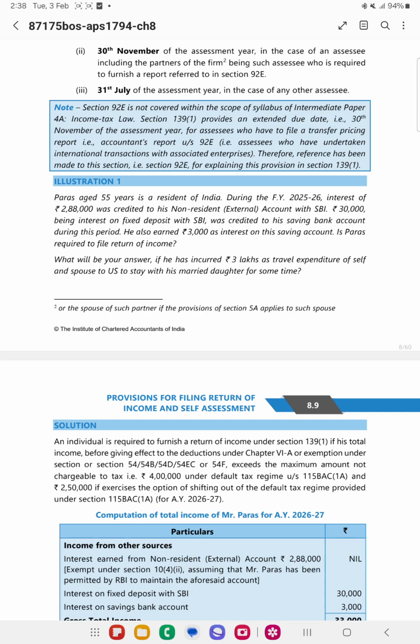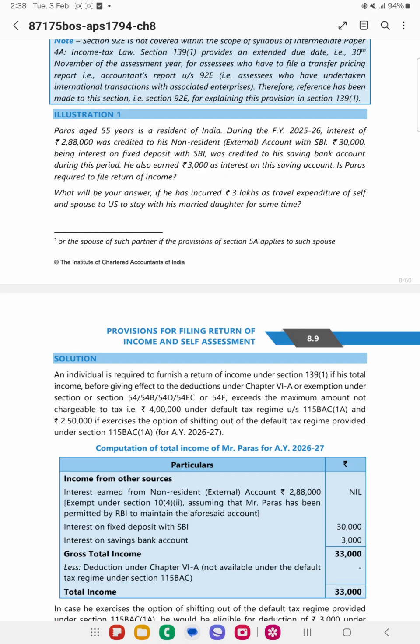Here, I need to mention one thing, that is NRE account. So NRE account is an account which is required by the RBI that needs to be maintained. Okay. So here, whatever interest on the NRE account will be exempted.